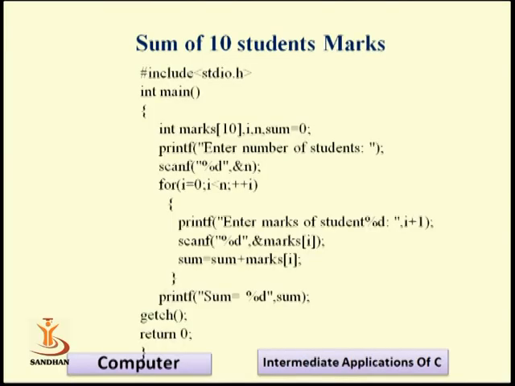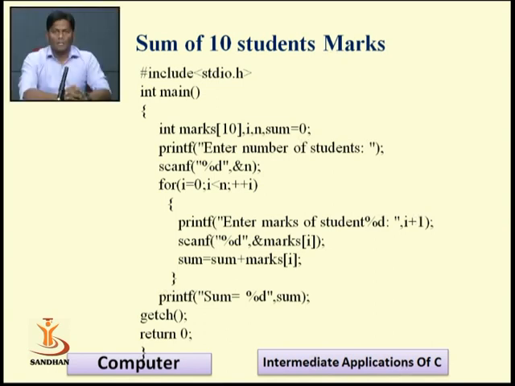Yes, sir. This is one example of a one dimensional array, where we want to store 10 students' marks in the program. We start from our header files. C is a very powerful and popular language, also known as a structured programming language as well as a modular programming language, because C has a predefined structure.